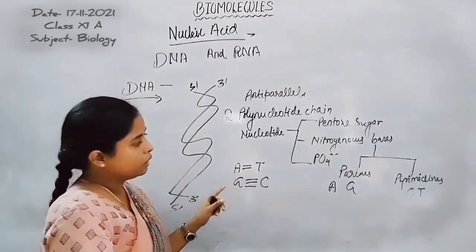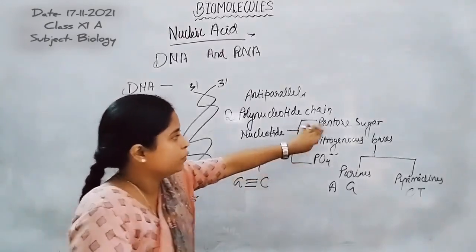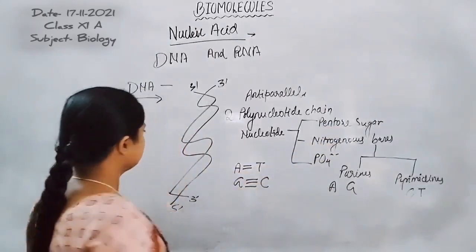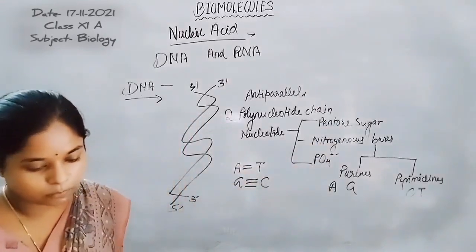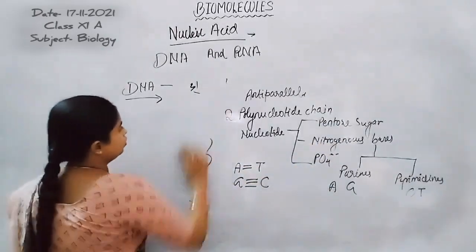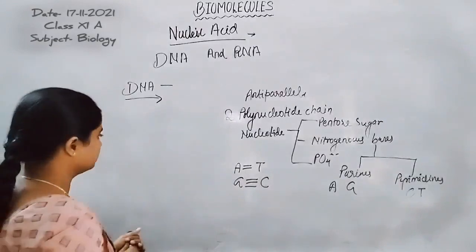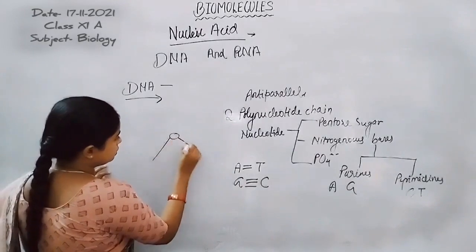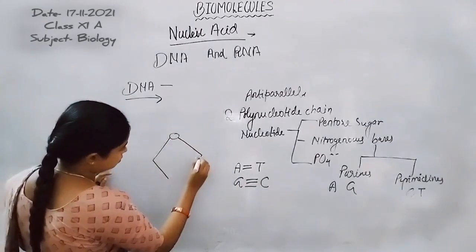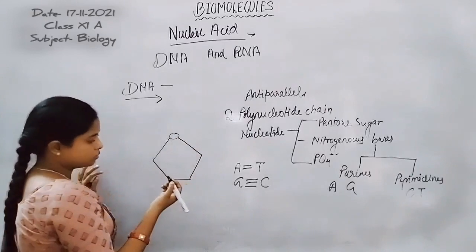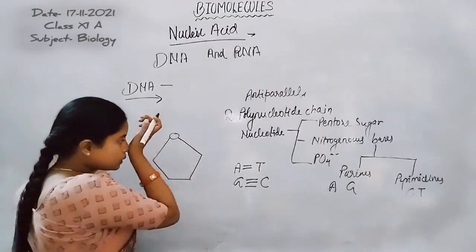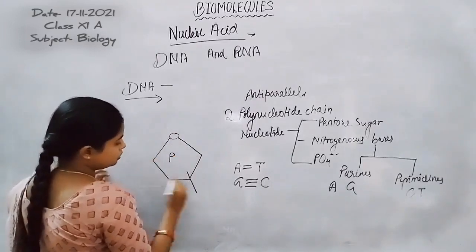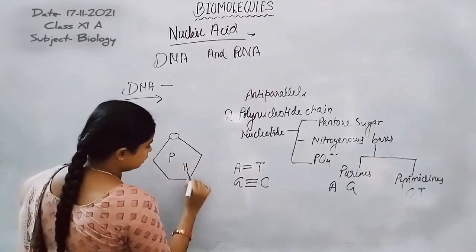The single nucleotide is formed by three components: pentose sugar, nitrogenous base, and phosphate group. Now, how are the pentose sugar, nitrogenous base, and phosphate group attached on carbon? Here is the pentose sugar, which lacks the hydroxyl group at 2'.